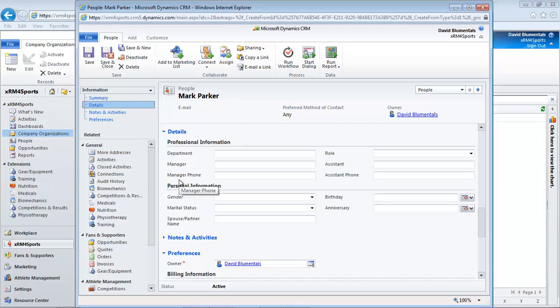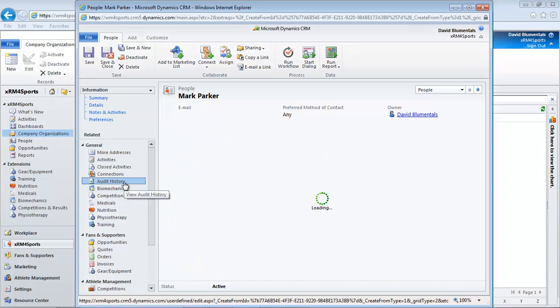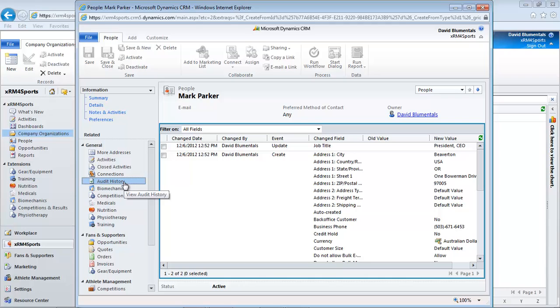To access contact-sensitive address, activity, biomechanics, medicals, nutrition, and more, we click the applicable folder in the left side navigation pane. From there we can edit or add new records. Clicking the audit history displays any changes to our data, who made them and when.